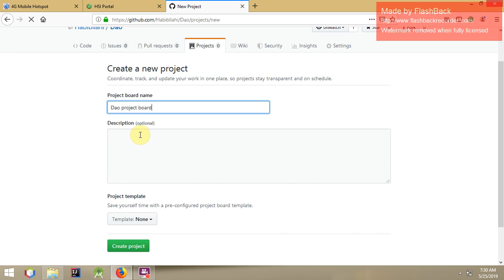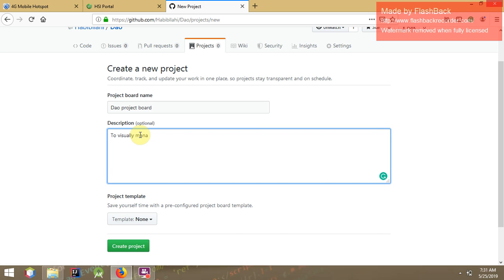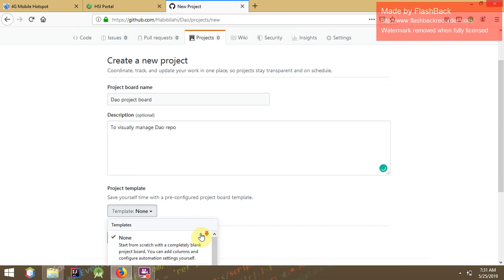And let's give it a description, probably to visually manage DAO repository, DAO repo. Now I'm going to click on my template.